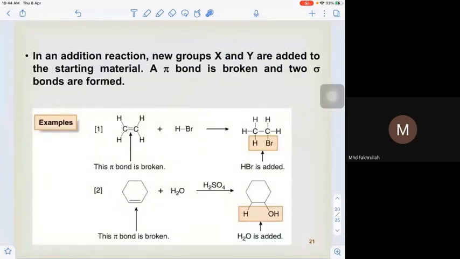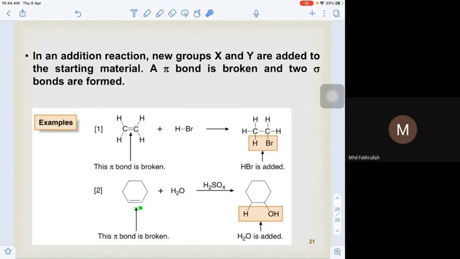So an example is given here when we have ethene reacted with HBr. So the pi bond is broken, H attaches to the first carbon, Br attaches to the second carbon. So from alkene it turns to haloalkane.